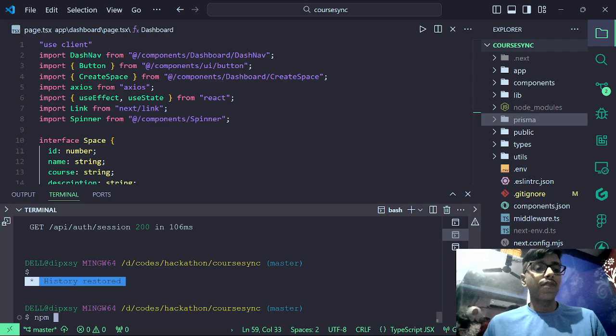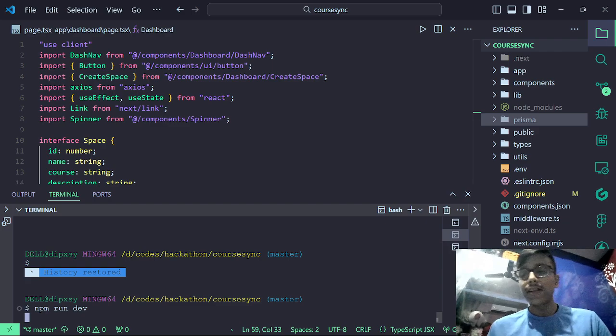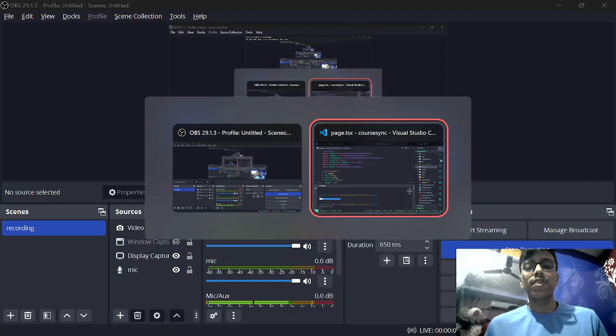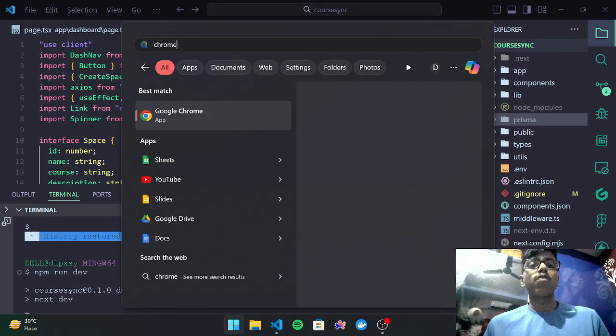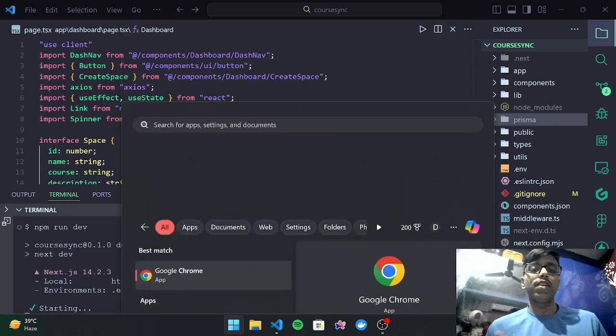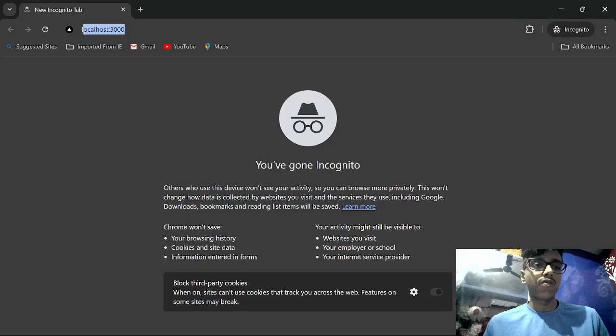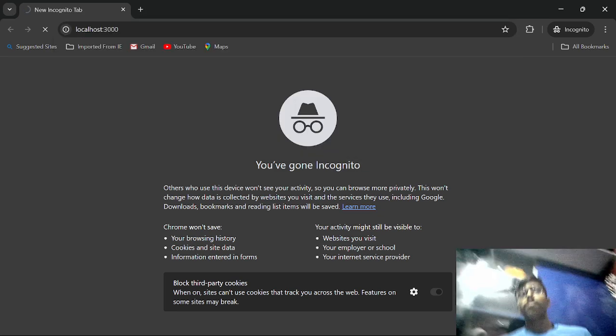So without further ado, let's jump into the application, and I will give you a brief demo of what it actually does. Let's spin up the development server and check it out.